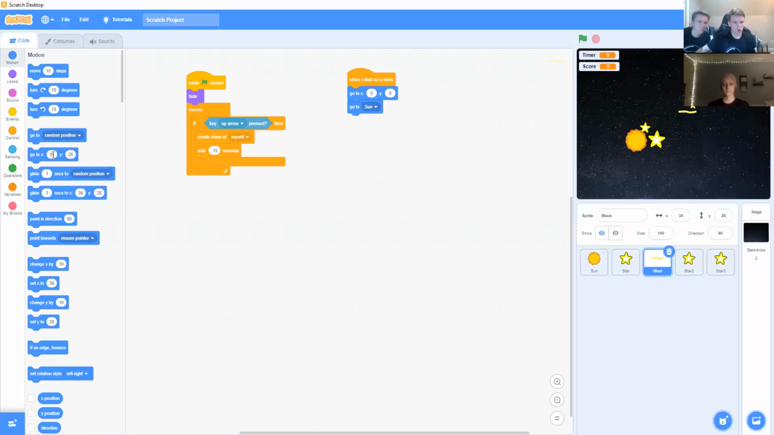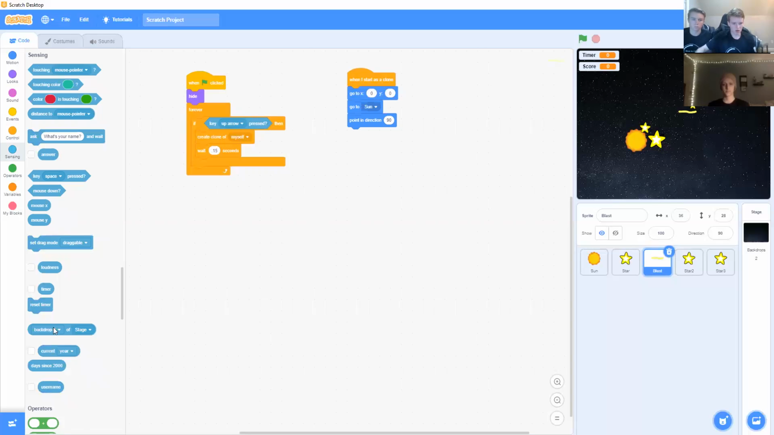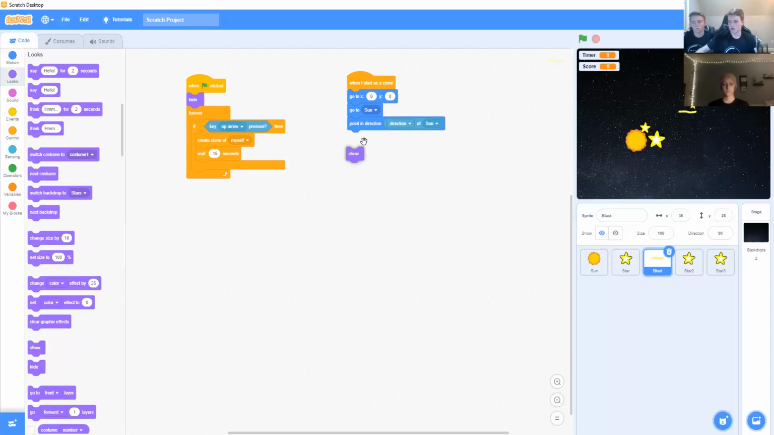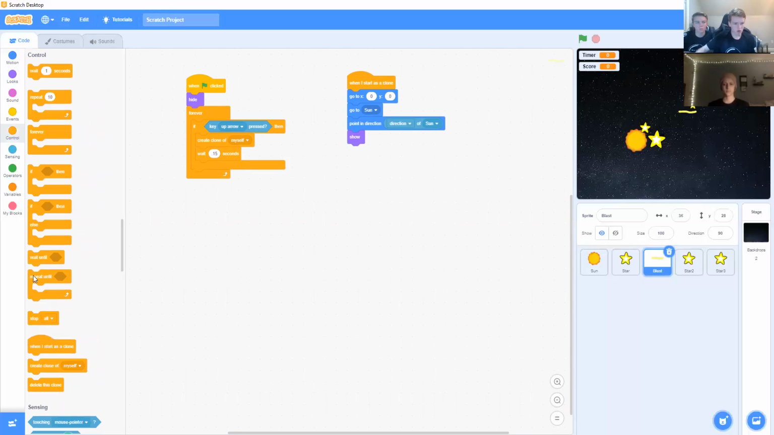Now we will grab a point in direction block from motion. And we will go back into sensing to grab this block that says background of stage and place it in that point in direction block. We will choose sun where it says stage and direction. Okay. Now we'll go back into looks and grab a show block and place it right under there, and a repeat until block right from our control tab.